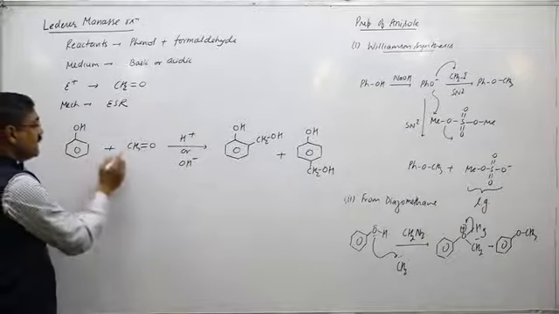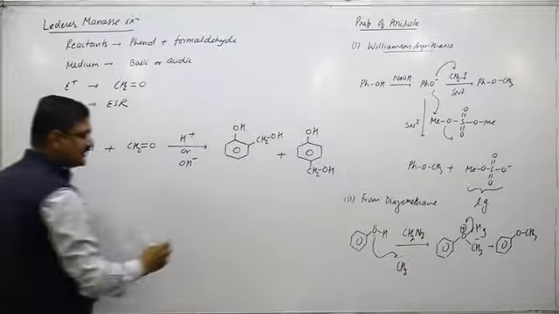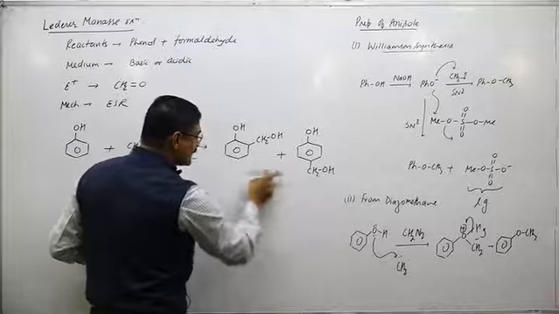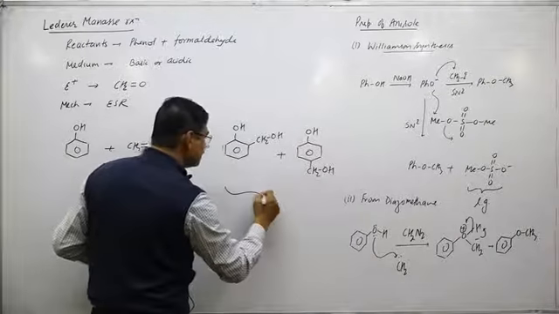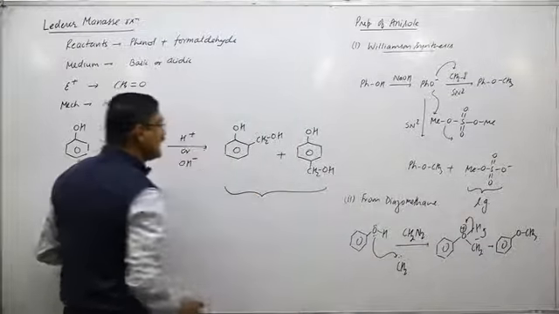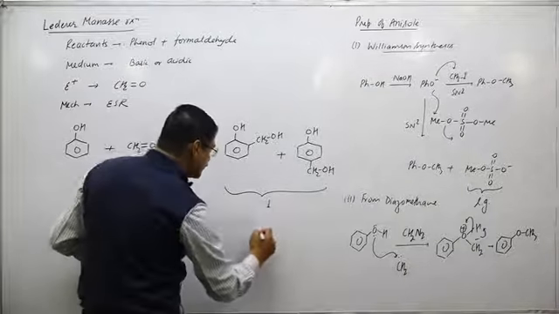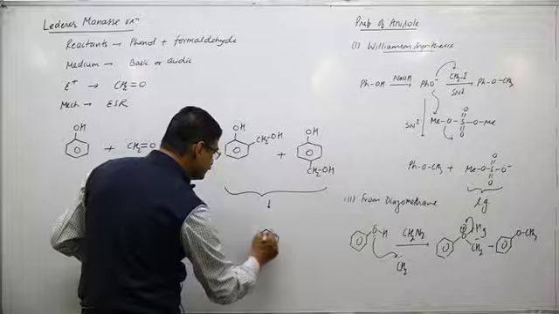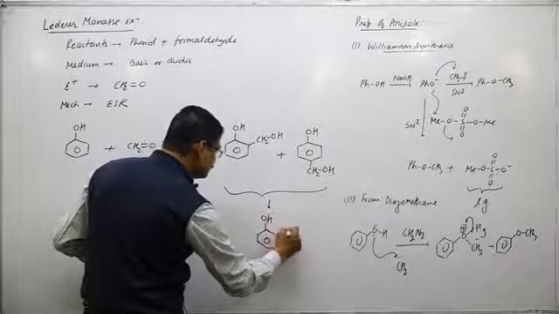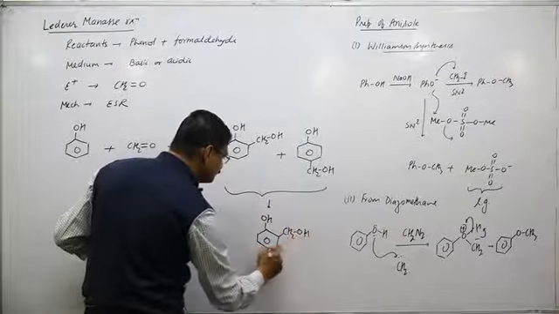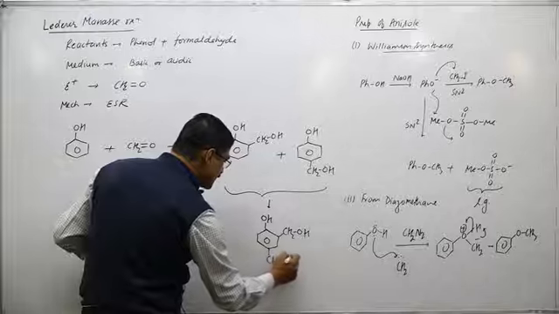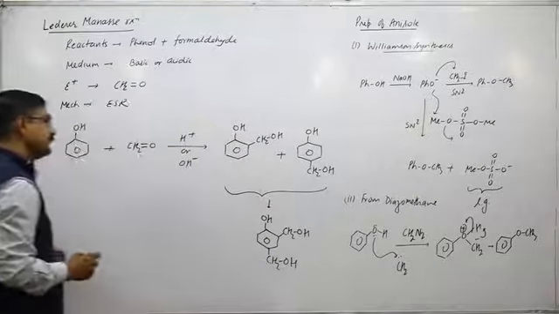If I take the phenol and formaldehyde in excess quantity, then further reactions take place and di-substituted products are also formed. Suppose this is converted into a di-substituted product.